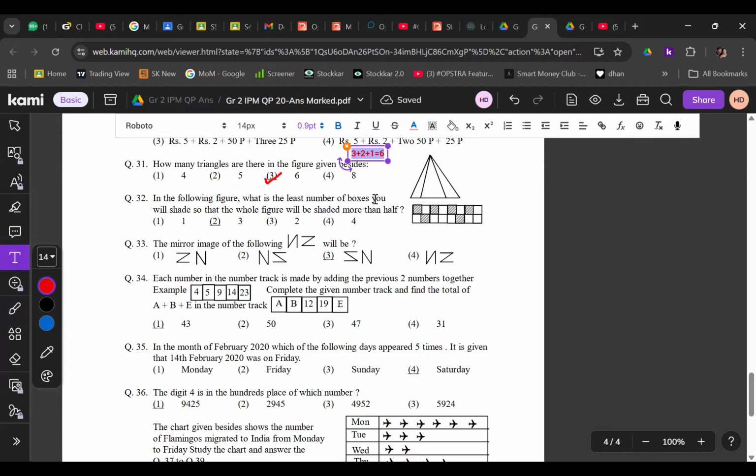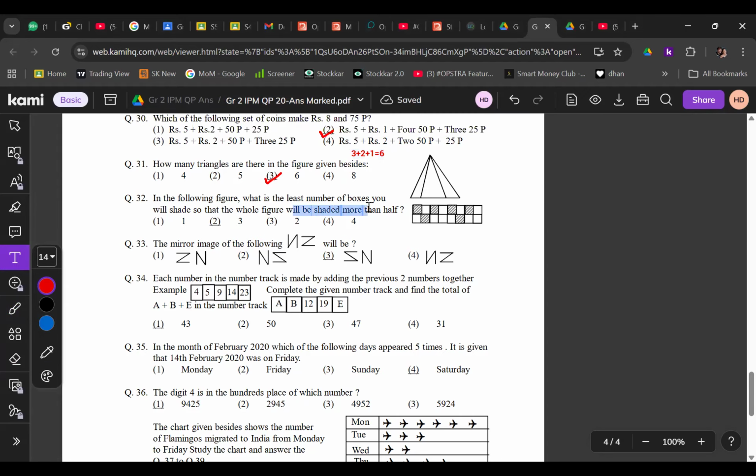In which of the following figures, what is the least number of boxes you have to shade to make the whole figure shaded more than a half? More than a half. How many are total? Count the total. 1, 2, 3, 4, 5, 6, 7, 8. There are a total of 16 boxes, right? And how many are shaded already? 1, 2, 3, 4, 5, 6.